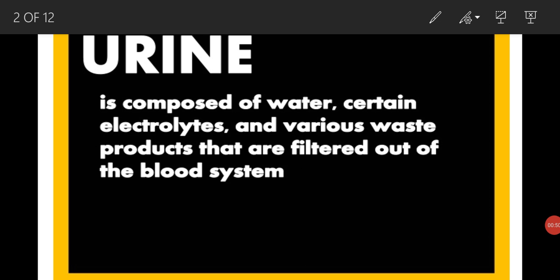First of all, we will see what urine is. Urine is a mixture of water, certain electrolytes, and various waste products that are filtered out of the blood system. These contain the different waste products which are not needed by the body.